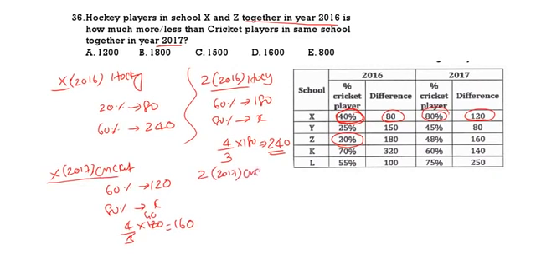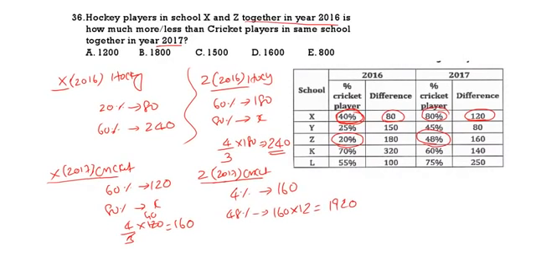Now Z 2017 cricket. In Z, 48% is cricket, the rest 52% hockey. Difference 4%. 4% is 160. Then cricket 48%: 4 to become 48 is 12 times. So 160 into 12. What is 160 into 12? That is 1920.